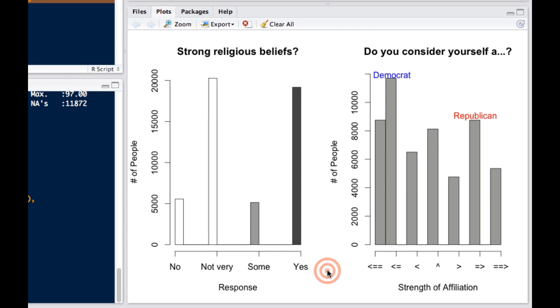Similarly, we've got a histogram that shows the polarized nature of bipartisan politics in America, namely that most people are either strong Democrats or strong Republicans. In this graph, this is a bit confounded by the middle category since we've lumped all those who are apathetic or moderate or independent for the sake of simplicity of analysis.